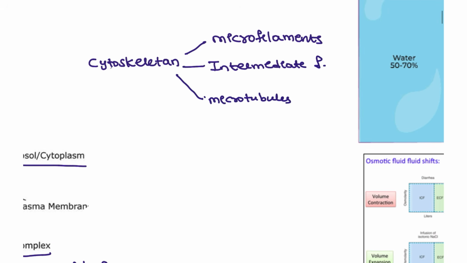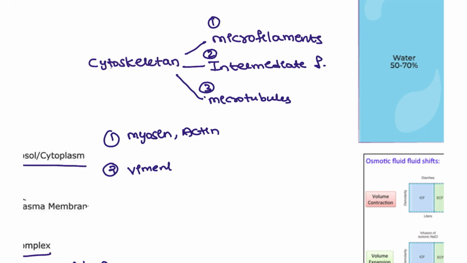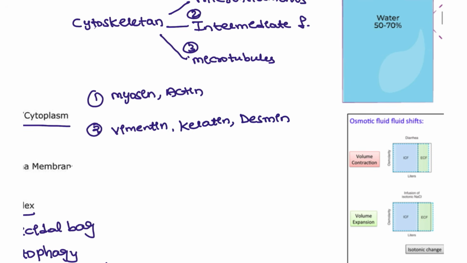Microfilaments, which is the first one, contain myosin and actin. Why are these both important, guys? They are important mostly for our body structures like muscles, for muscle contraction. For intermediate filaments, we have vimentin and keratin, and also others such as desmin. These are important as tumor markers we are using today.